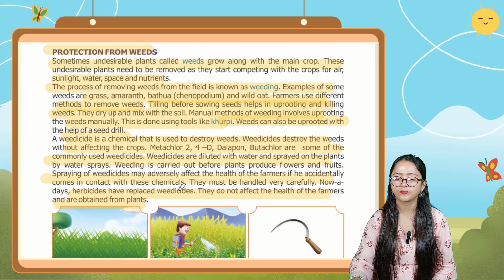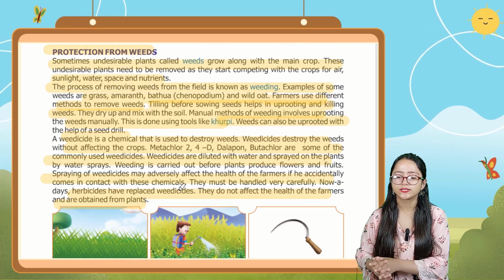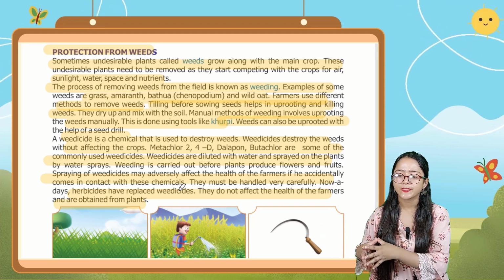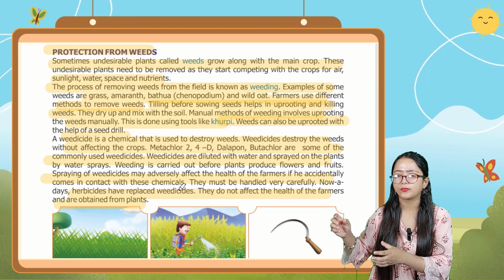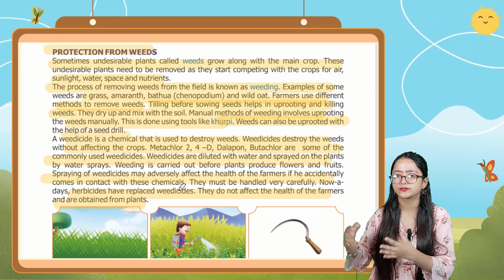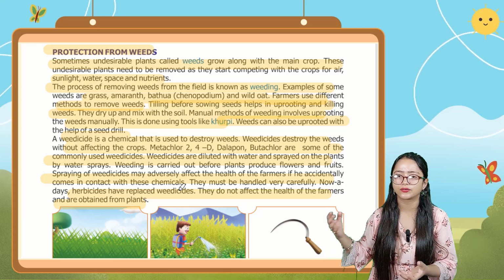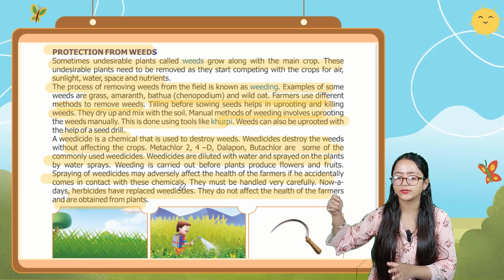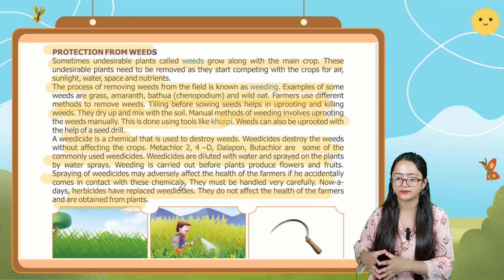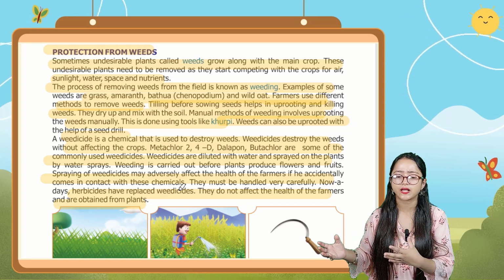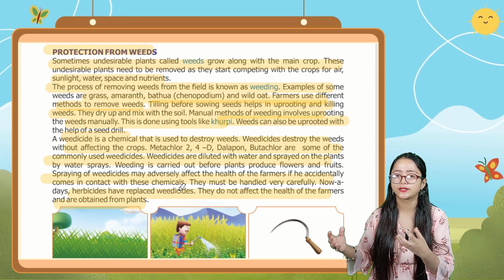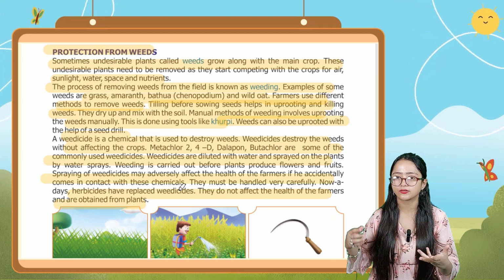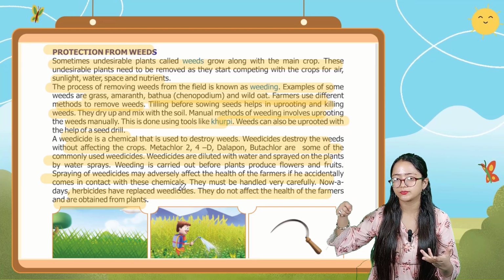So here it is talking about the protection from weeds. It is saying that sometimes undesirable plants just grow on their own, along with the main crop, and there is competition going on to take the amount of air, sunlight, water, space, etc. The process of removing the weeds is known as weeding. Examples of some weeds are grass, amarnath, bathua, that is Chenopodium, and wild oat. And farmers use different methods to remove the weeds.